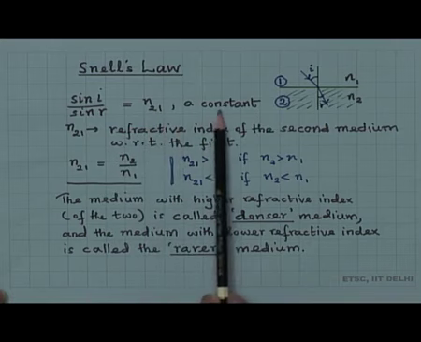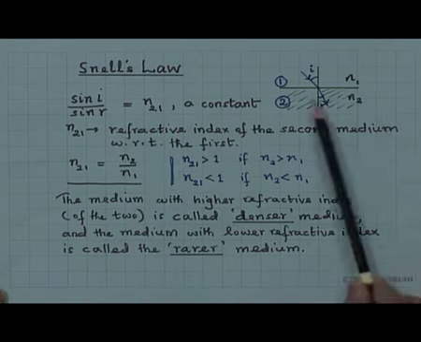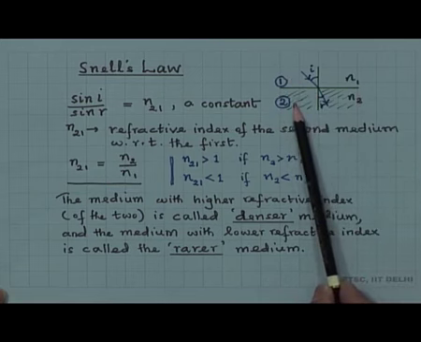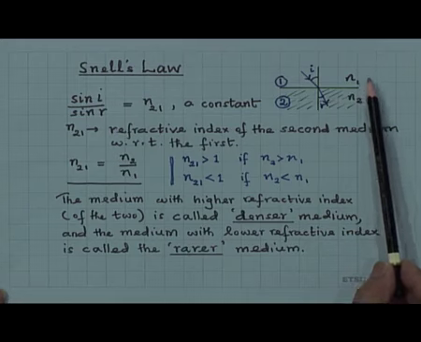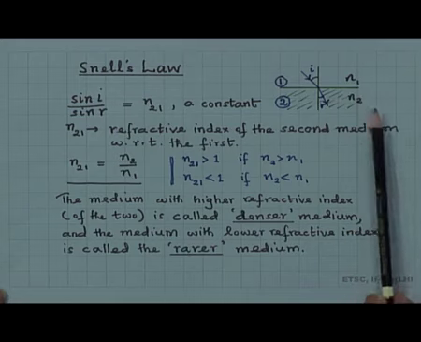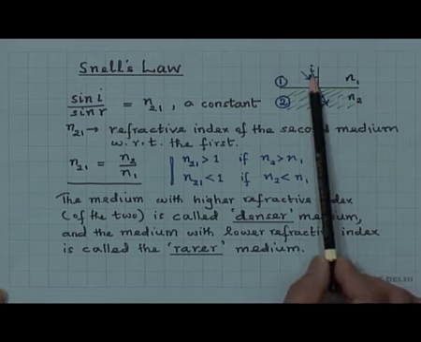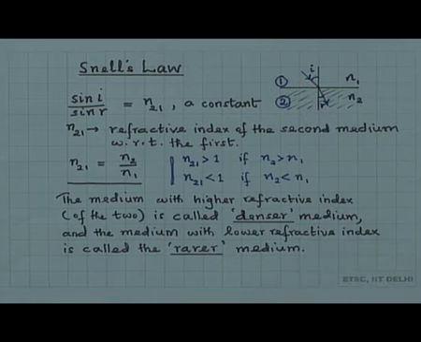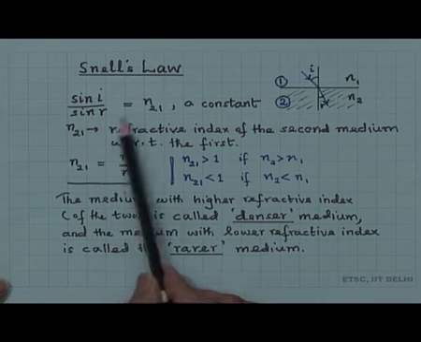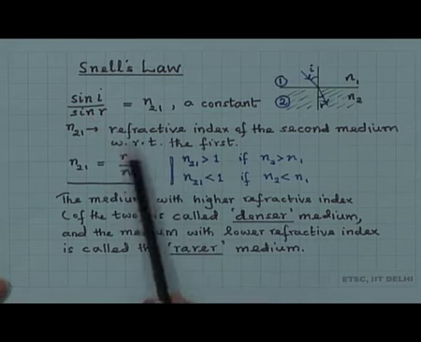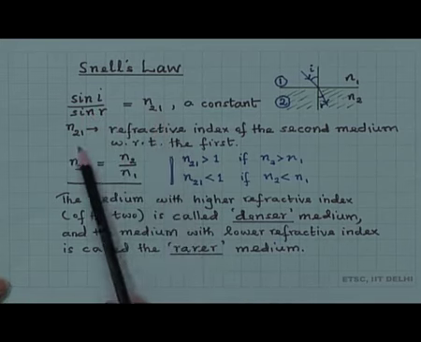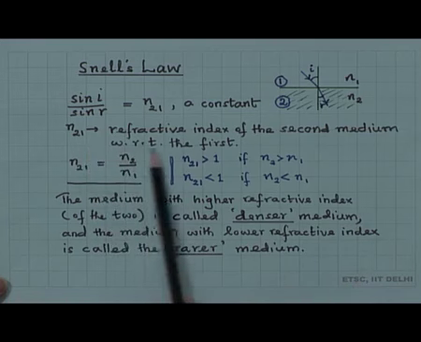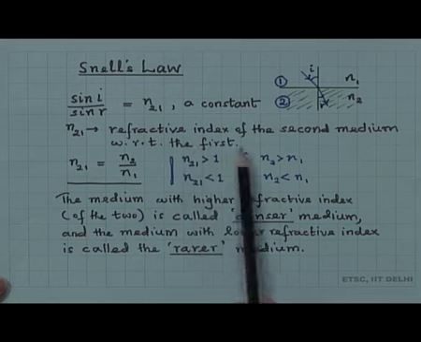So, Snell's law is now given by sin i by sin r is equal to n21, a constant. When we have an interface between a medium 1 and medium 2 of refractive index n1 and n2, then if i is the angle of incidence and r is the angle of refraction, then sin i by sin r is equal to n21, where n21 is called the refractive index of the second medium with respect to the first medium.